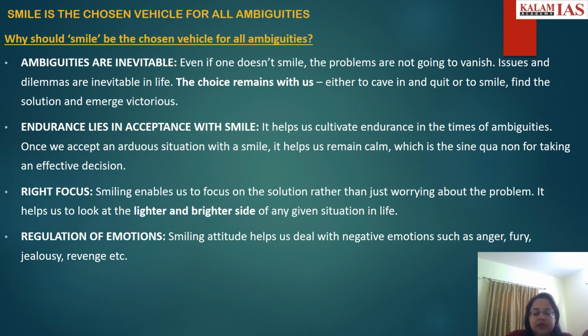Then endurance. The value of endurance comes with smile. It helps us cultivate endurance at the time of ambiguities. So when we are smiling, that means we are accepting that challenging situation, and it helps us remain calm, which is a very important requirement for taking any effective decision thereafter. Then comes right focus. It helps us focus on the solution rather than just worrying about the problem. So it will show us the lighter and the brighter side of any given situation of life.